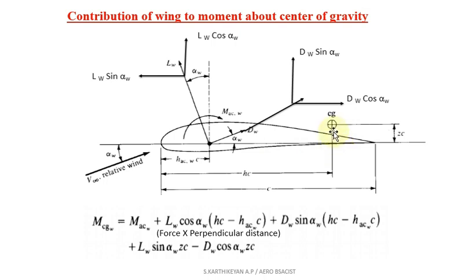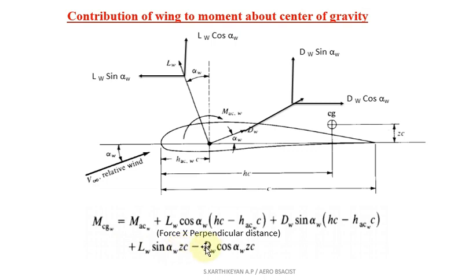The vertical distance between the aerodynamic center and your center of gravity will be ZC, because we are considering the horizontal force, force into perpendicular distance. The perpendicular distance is ZC, so LW sin alpha W will be the force term and ZC will be the distance term.